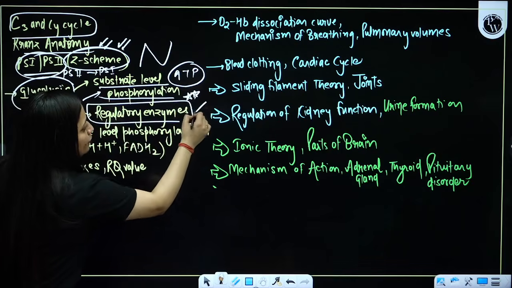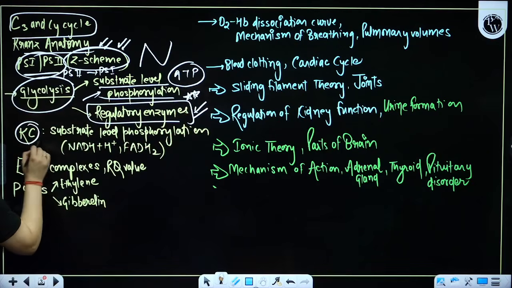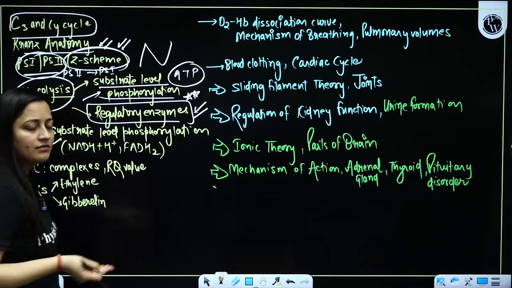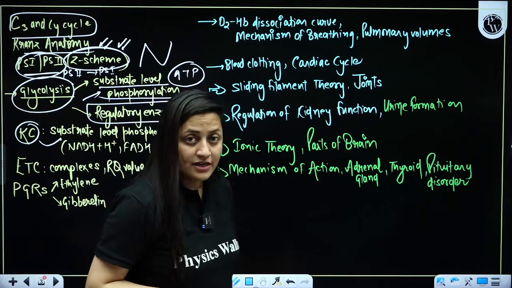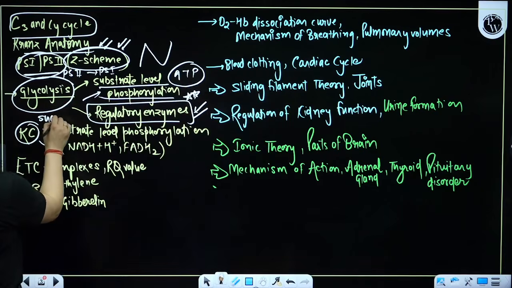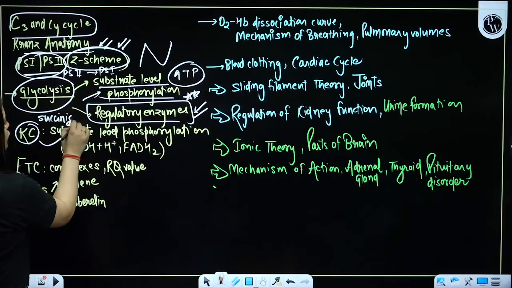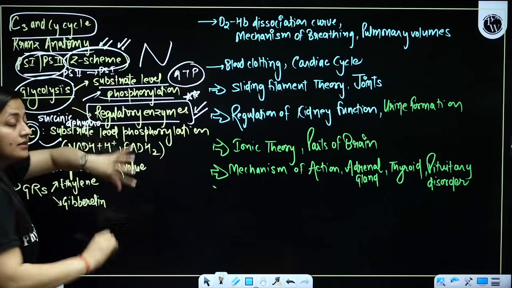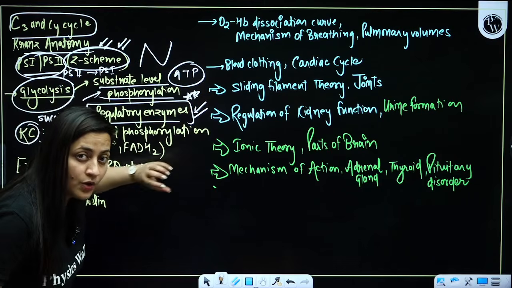This year you will get questions from this part. Then Krebs cycle, substrate level phosphorylation, where the NADH2 forms, where the FADH2 forms, only those steps you people can focus on. Focus on the exception like succinic dehydrogenase. It is not there in the matrix. It is there in the inner mitochondrial membrane, a question like that can come.